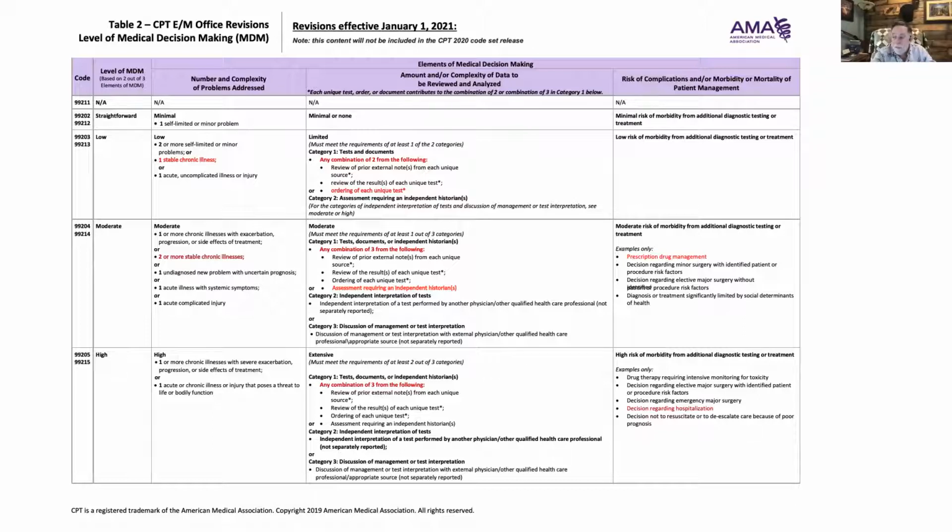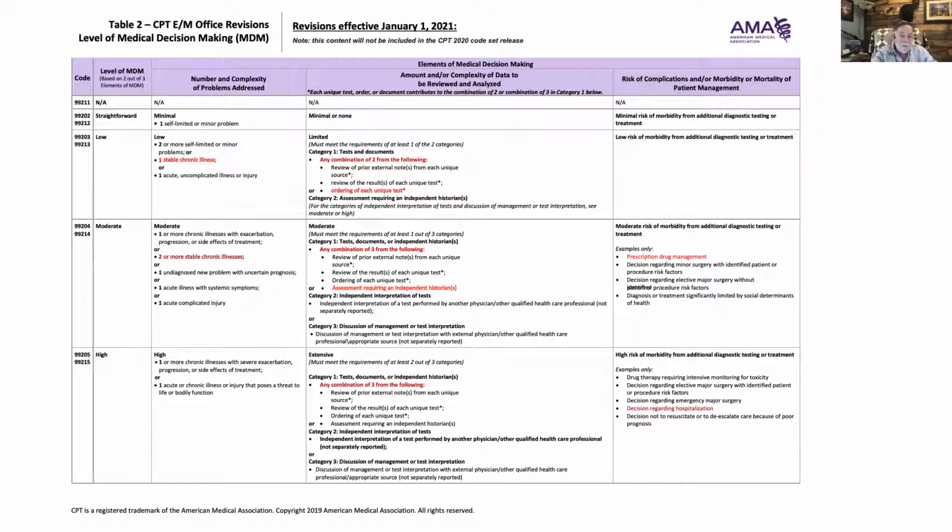Review of prior external notes, review of the results of each unique test, and we're ordering additional tests right here. Well, we're having to talk to an independent historian, a family member that we're asking questions of, or another provider. Discussion of the management of the test interpretations. That's where we're talking about the test results with the radiologist or the cardiologist or something else.